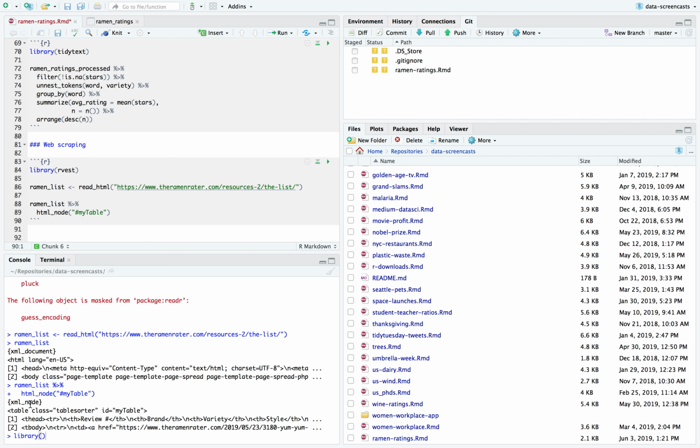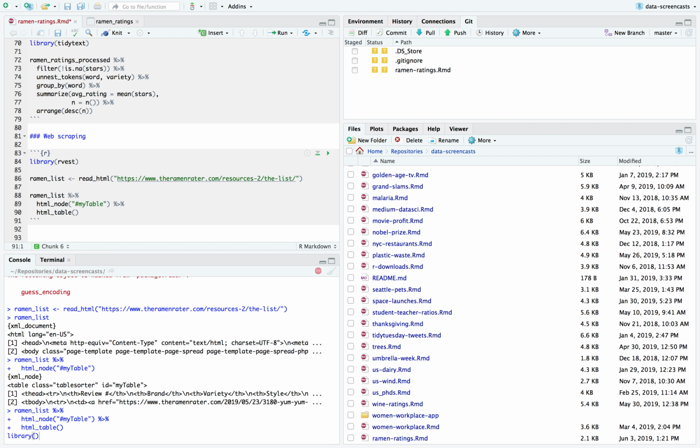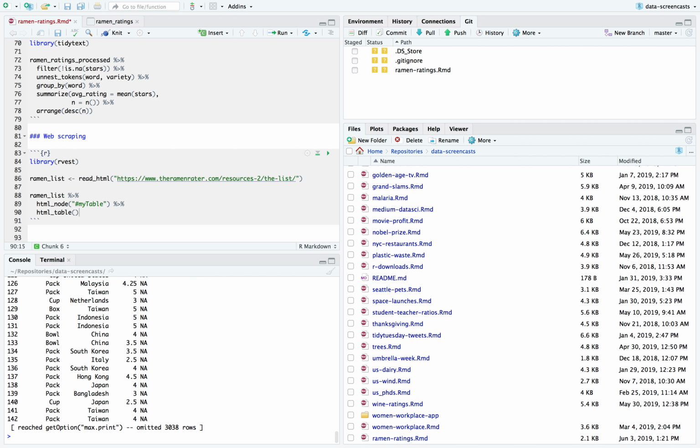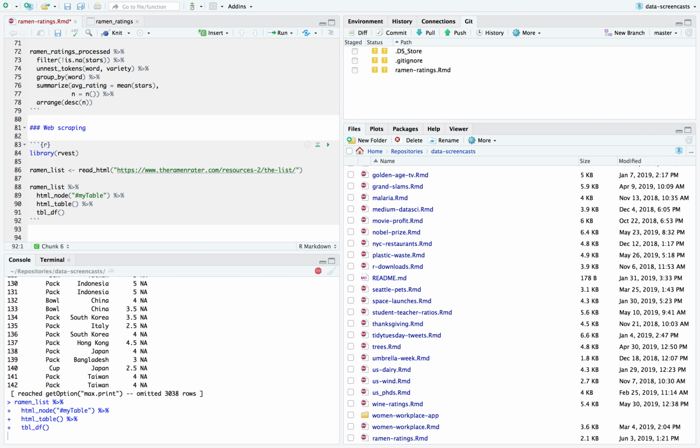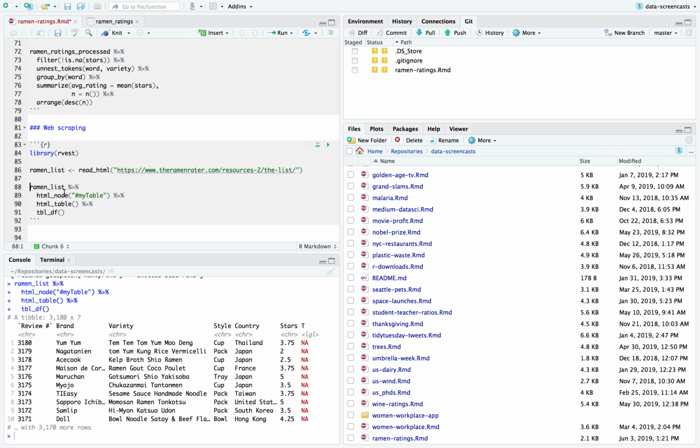So what it did is pull out that one node, and I can then feed that to, I think it's called html_table. Is that going to work? Oh, and let's make it a table df. Surprised me that html_table doesn't return a tibble. Here we are. So we have ramen reviews. Notice that's how we could have scraped this data ourselves with just a couple lines of code.